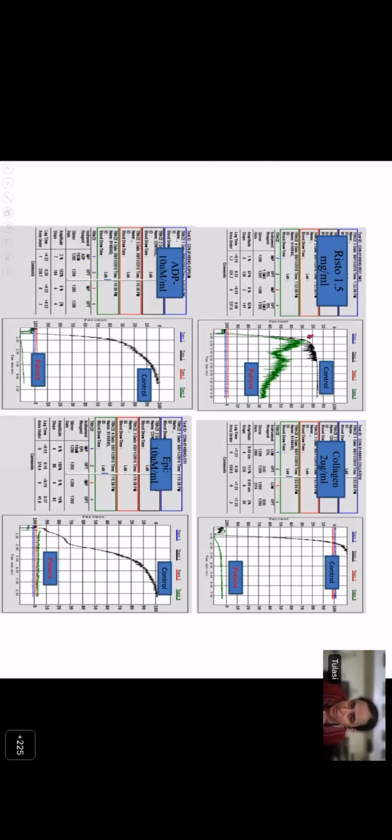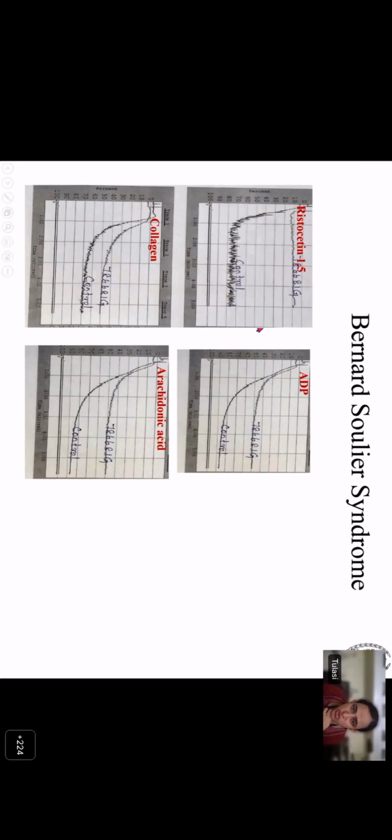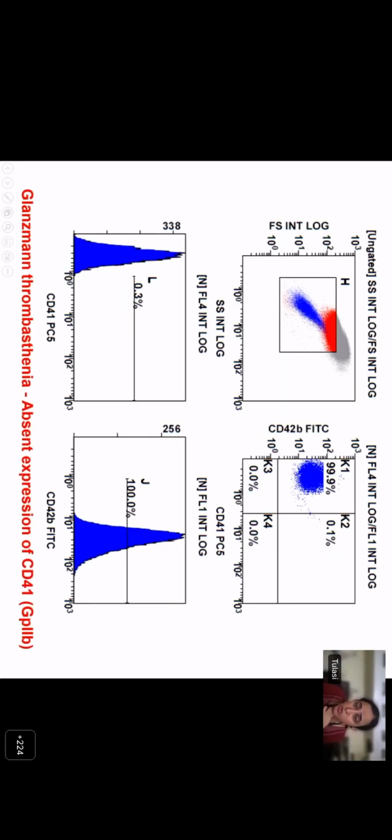The green represents the patient. There is response only to ristocetin, where you see an aggregation followed by disaggregation, while absent response to others. While in Bernard-Soulier syndrome, you see there is no response to ristocetin and there is response to other agonists. You can confirm your diagnosis using flow cytometry.